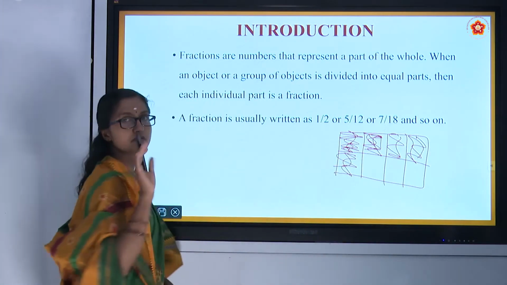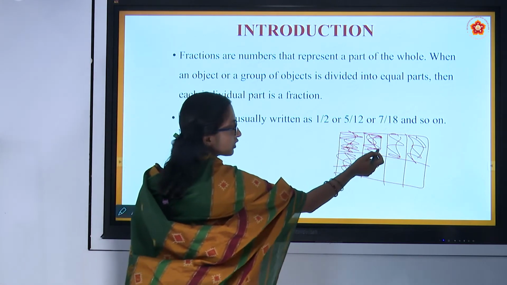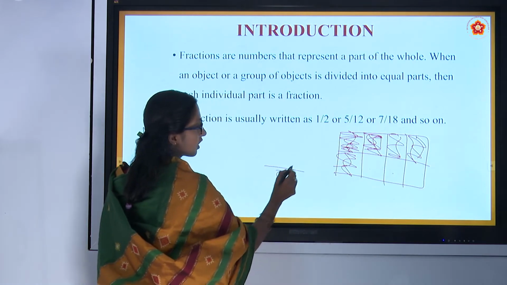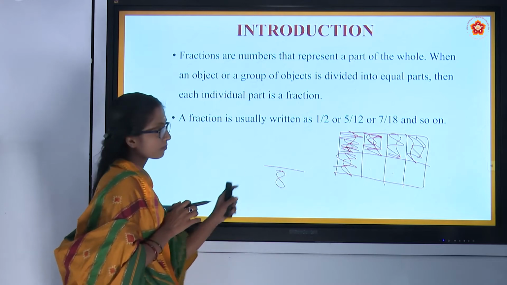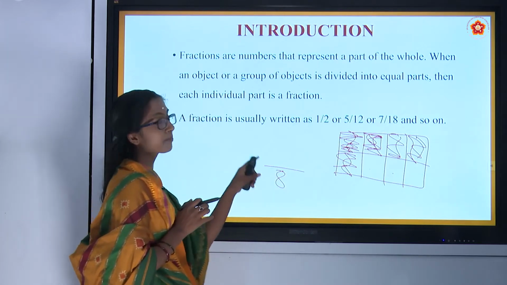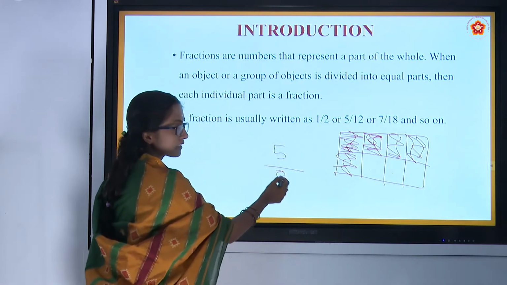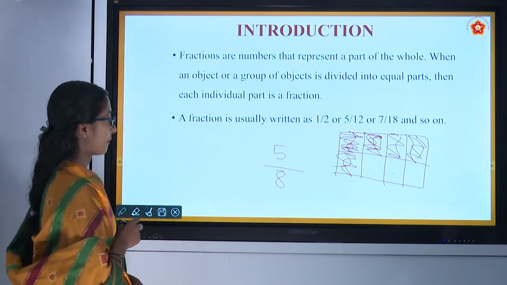You consumed 5 pieces. Then you will write the whole was 1, 2, 3, 4, 5, 6, 7, 8. 8. How many parts of 8 did you consume? Parts of the whole. How many parts of the whole did you consume? 5. The whole is 8. 8 is the whole, 5 is a part.